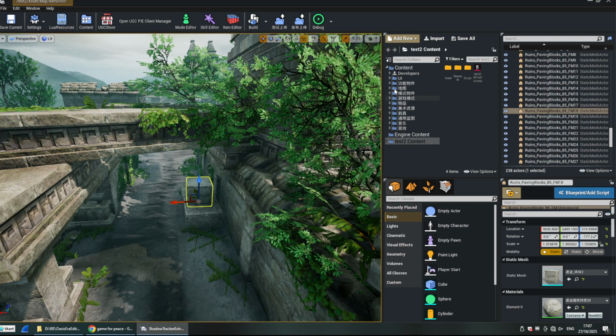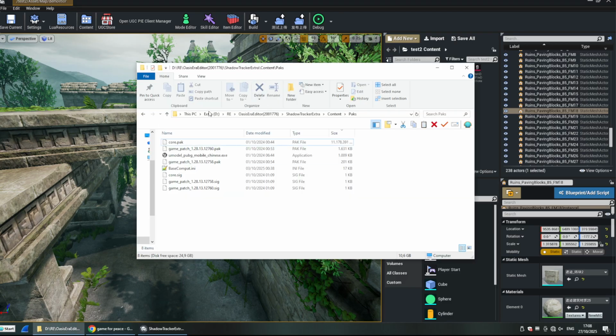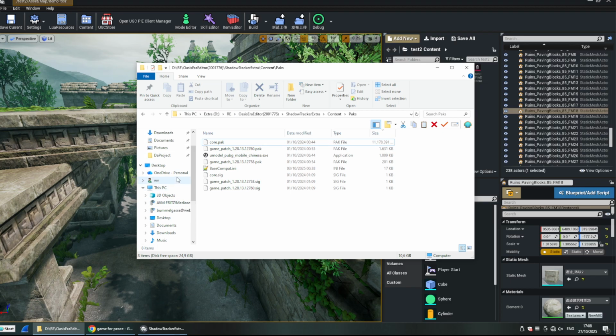A lot of stuff in here obviously is in Chinese, so finding stuff here isn't easy. But let's see if I have my tool. Let me quickly check something.